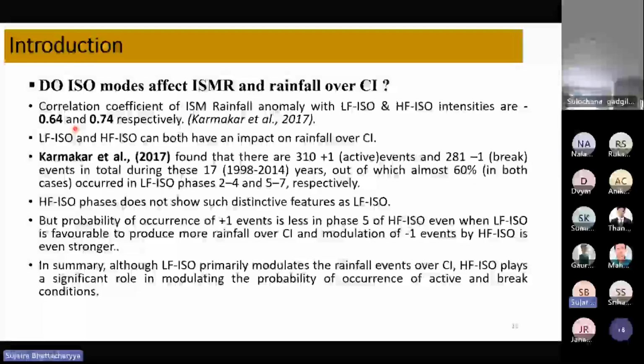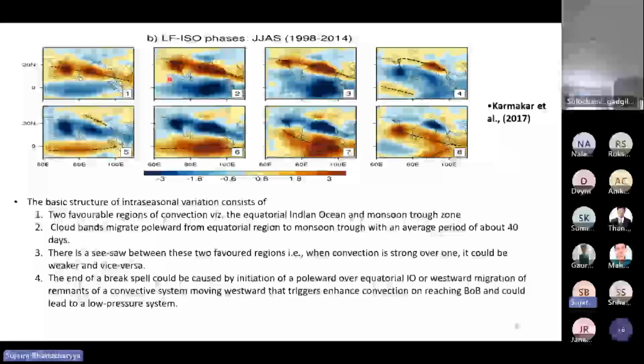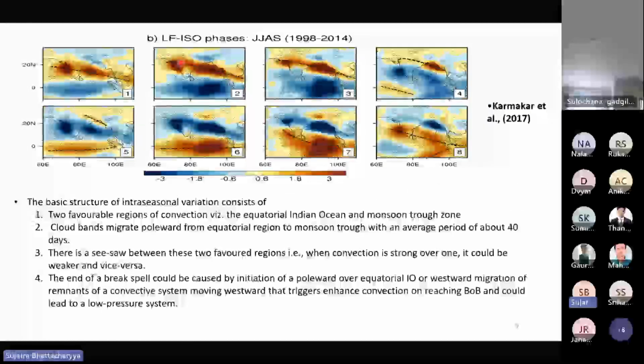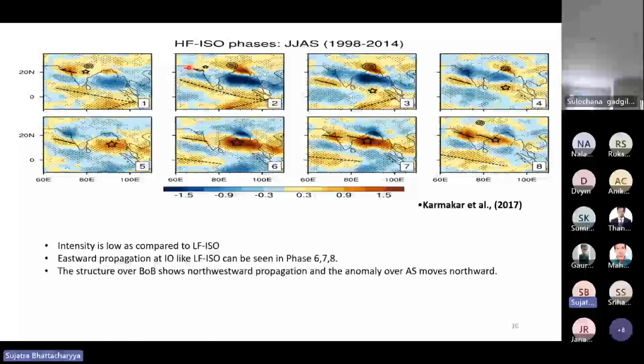HFISO does not show such distinct features as LFISO, but the probability of occurrence of a +1 event gets low when there is a negative anomaly of HFISO along with the favorable condition of LFISO. For example, if over central India a +2 event or phase 2 event of LFISO is occurring, but along with this positive anomaly event the negative anomaly of HFISO occurs simultaneously, the probability of occurrence of a +1 event decreases.